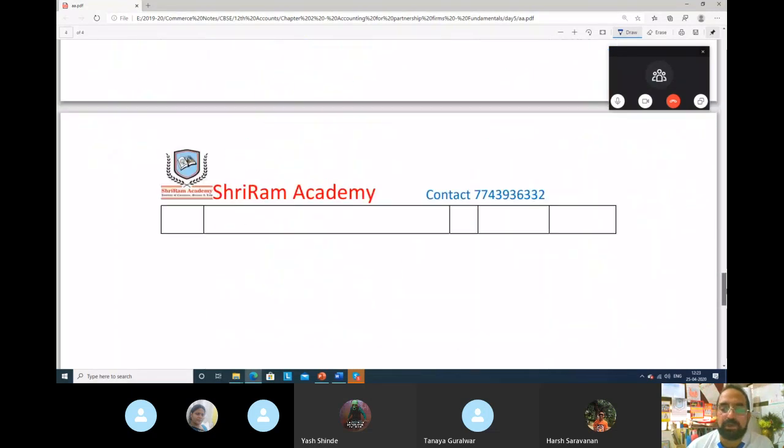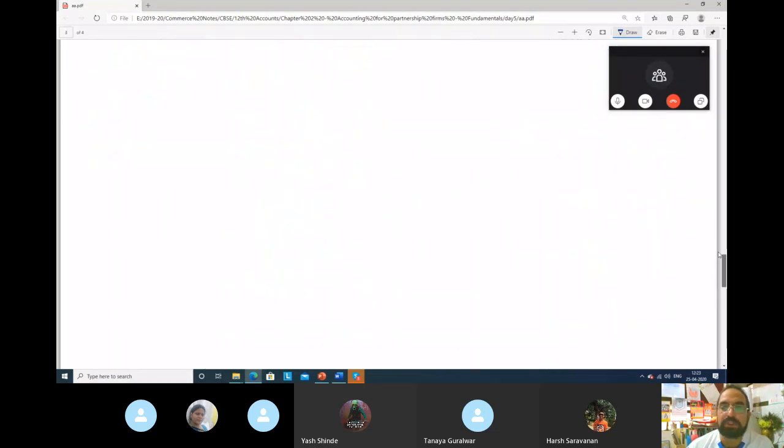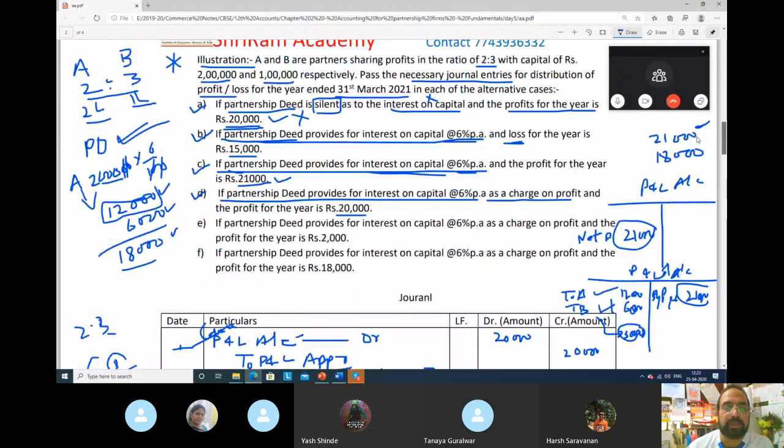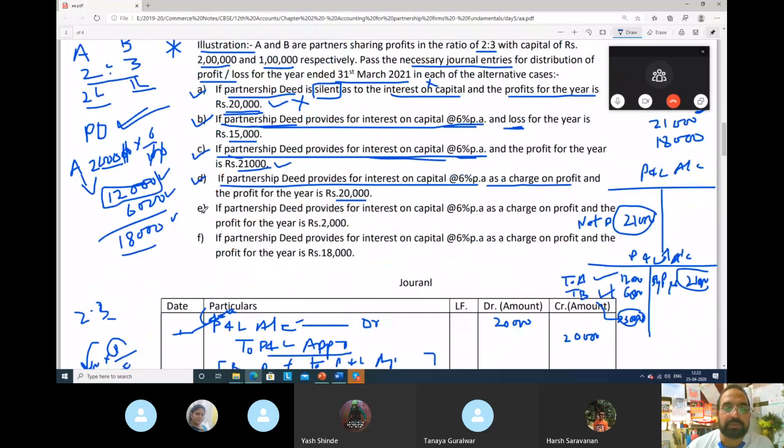This is how it will be, which case guys? Case number D. Let's see the next one. Same, up to here it is same. If the partnership deed provides for interest on capital 6% as a charge on profit, up to here it is the same, and the profit for the year is 2,000.